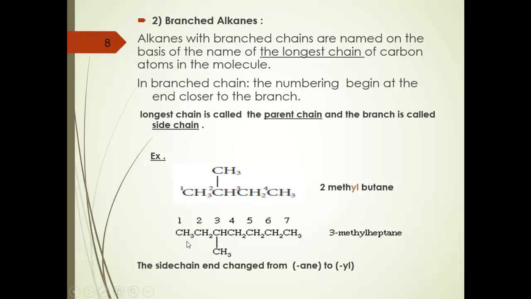Second example. We have here 7 carbons in the longest chain, and 7 carbons is called heptane. And I will begin the numbering from the carbon that is close to the side chain. So I will begin from here. 1, 2, 3, 4, 5, 6, 7. So the attached group is at carbon number 3, and this is CH3, so it will be 3-methylheptane.